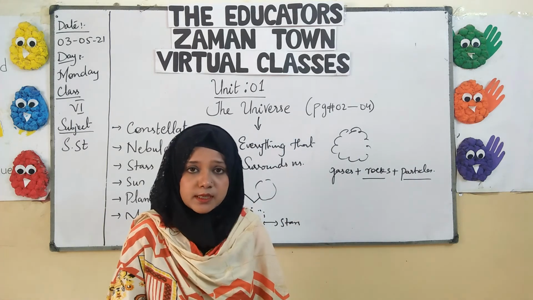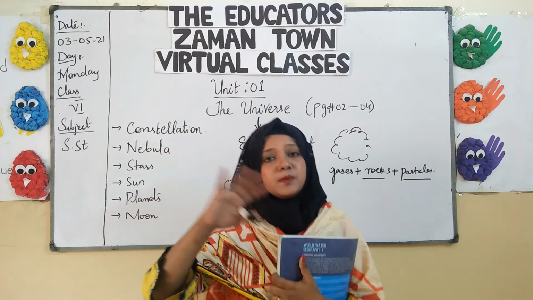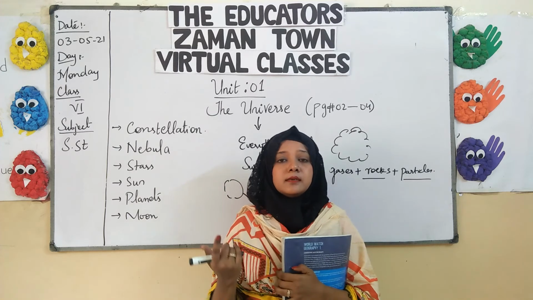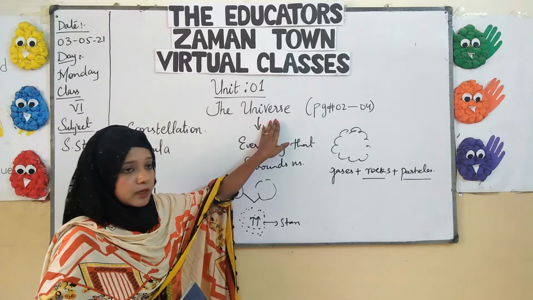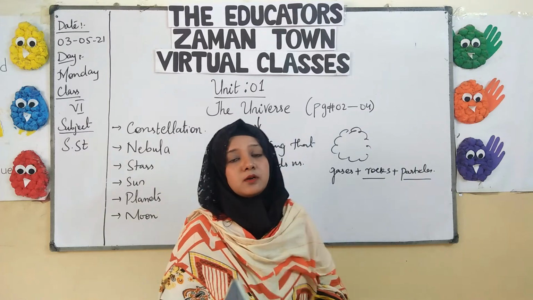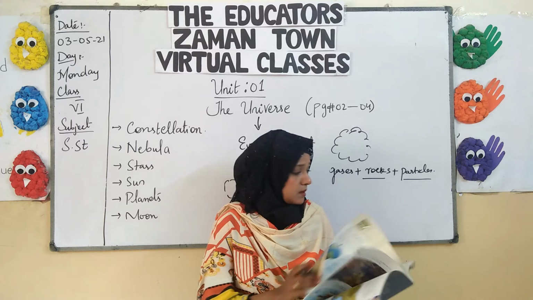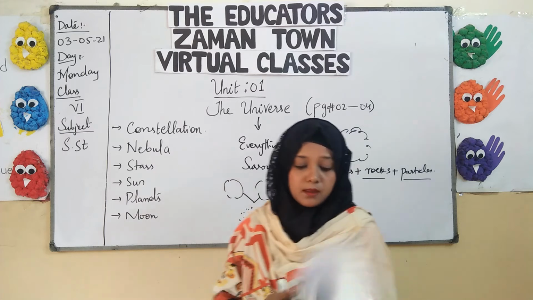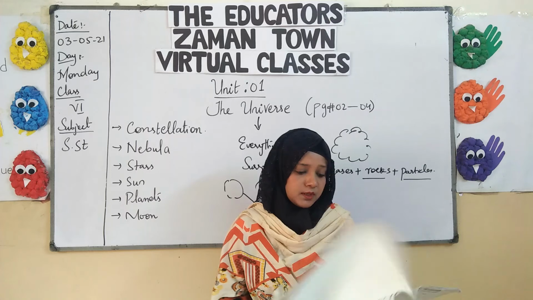As far as your copy work is concerned, what you must do is start by first making the title page of first term. Then the next title page of this chapter, Unit 1, the universe, and the page number. After that, from the next page, you will start writing the word meanings and fill in the blanks. Right? Understand this? As far as your word meanings and fill in the blanks are concerned, I would just like to give you the introduction.